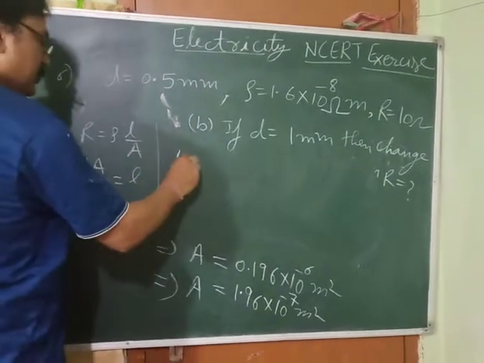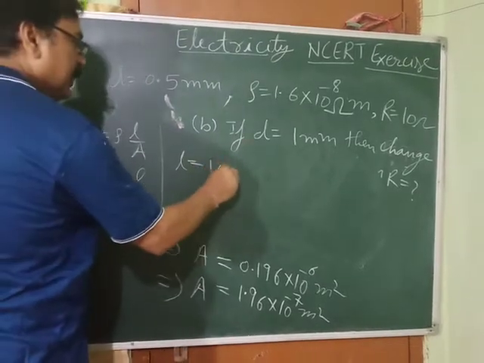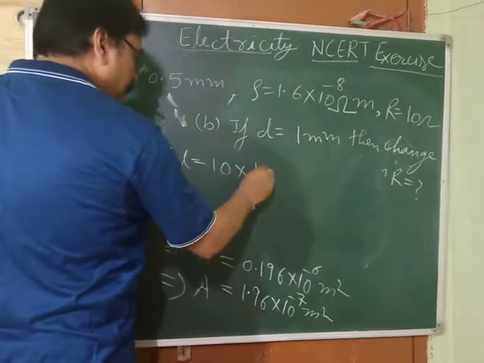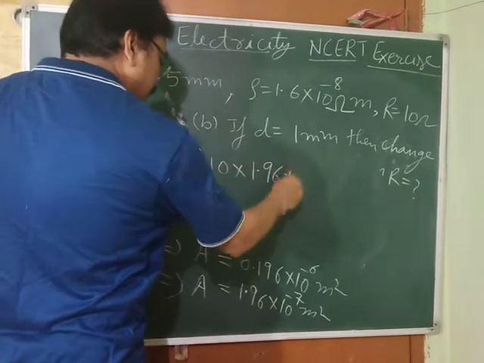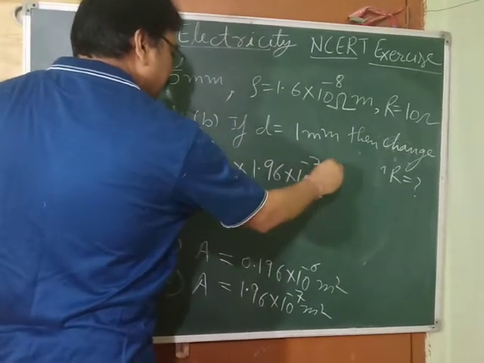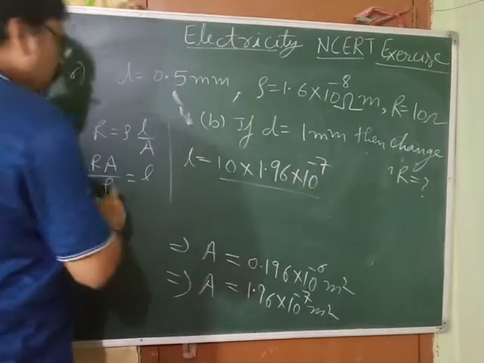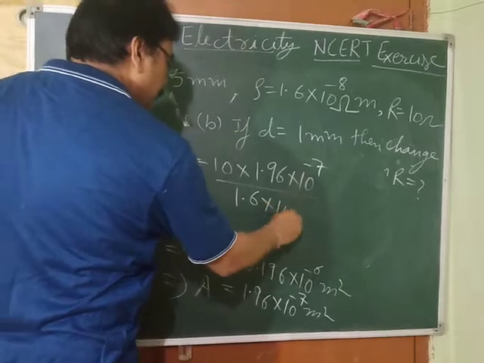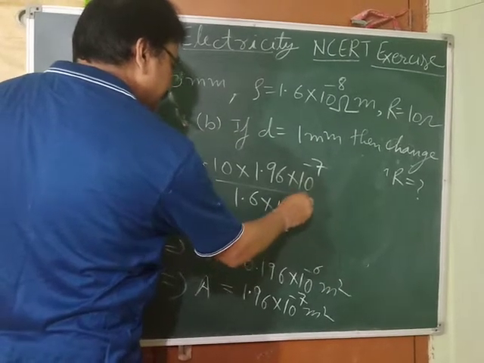So L is equal to R, which is 10 ohm, into A, which we got as 1.96 into 10 to the power minus 7, upon rho. Rho is 1.6 into 10 to the power minus 8.